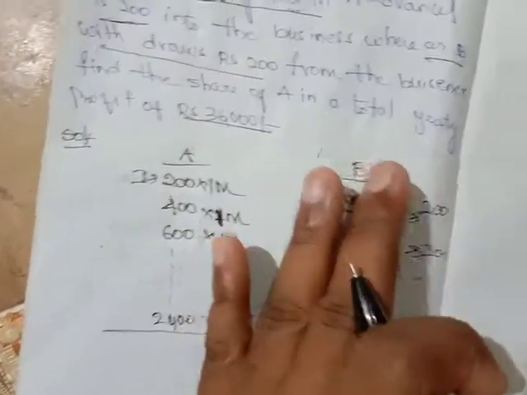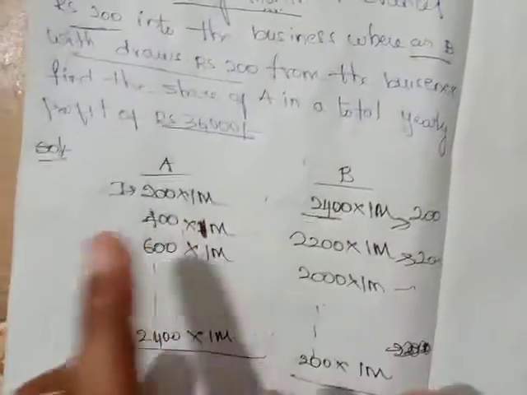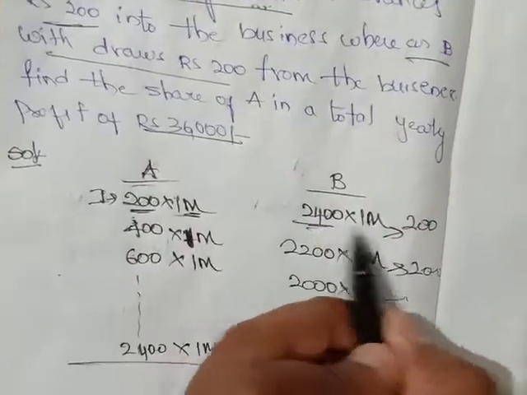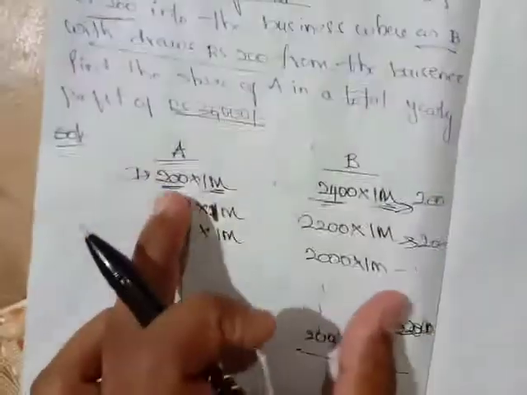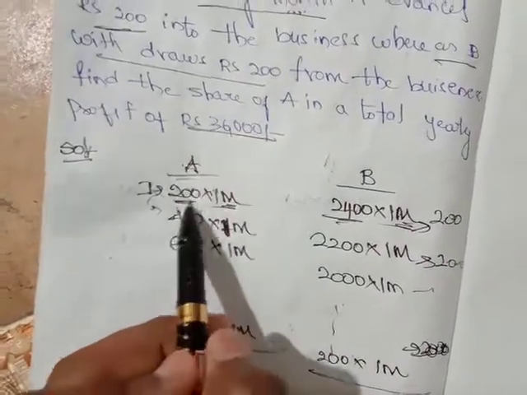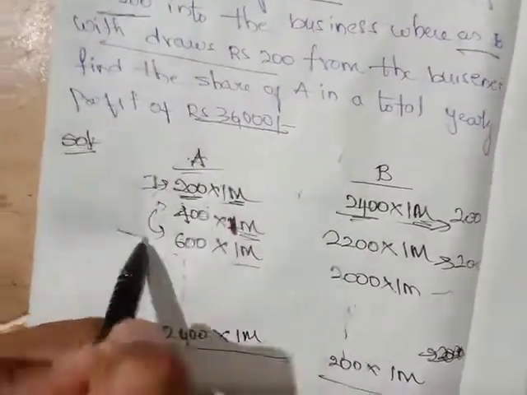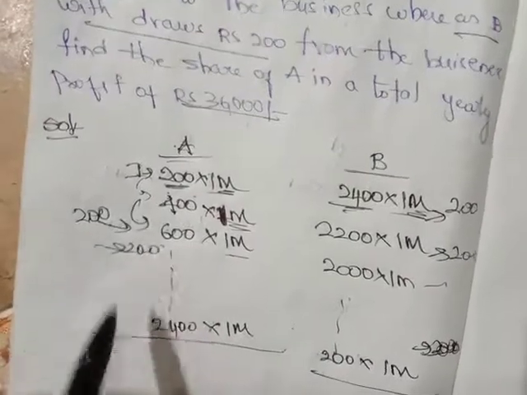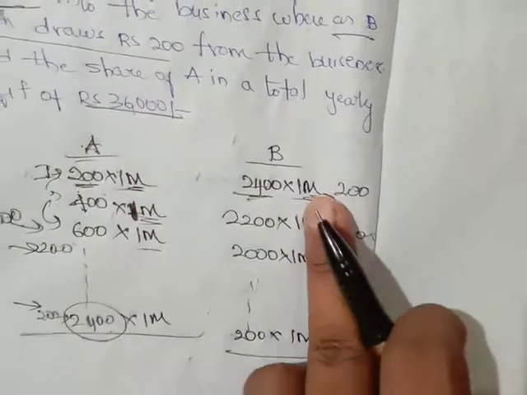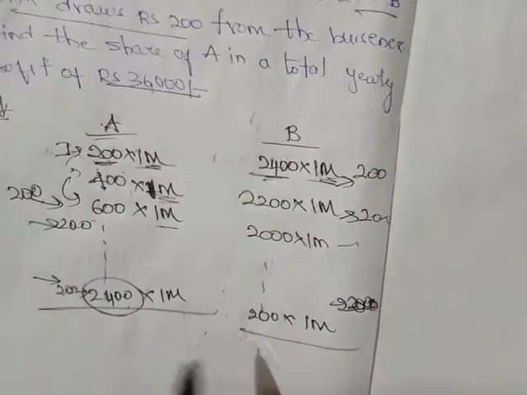Did you get it? I think you'll be facing some difficulty here. No, don't worry, it's not difficult. See, guys, initially A is investing 200 in the first month. B is investing 2400 in the first month. According to the question, for every month A is adding 200. So in the second month he'll be investing 400, in the third month 600, like that we are adding 200 each time, and in the 12th month you will be getting 2400. Like this, in the same case we'll be removing 200 for every 1 month. Right or no friends?